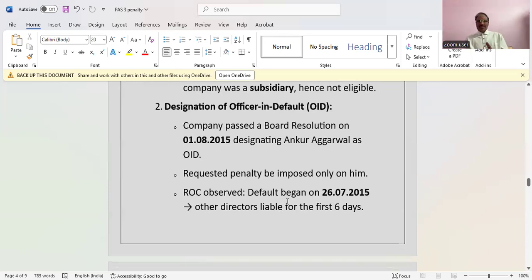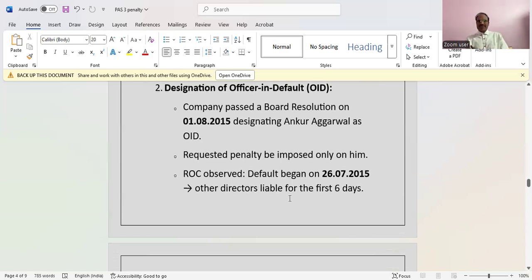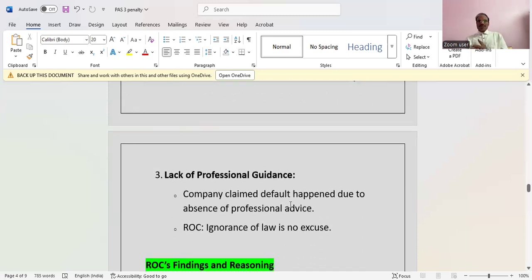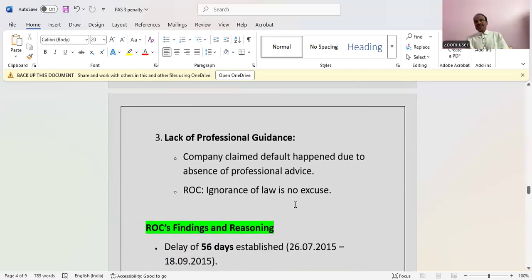The ROC observed the default began on 26th July 2015, so other directors are also liable for the first 6 days. The company also claimed the default happened due to lack of professional guidance, but the ROC said ignorance of law is no excuse.